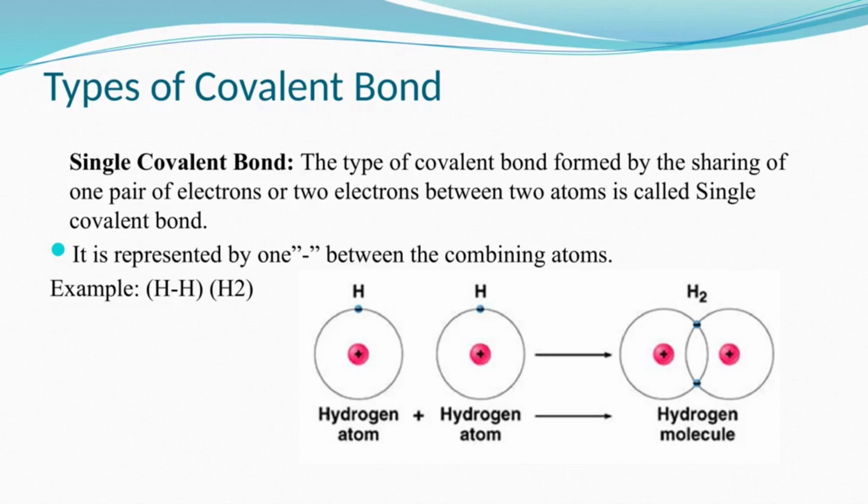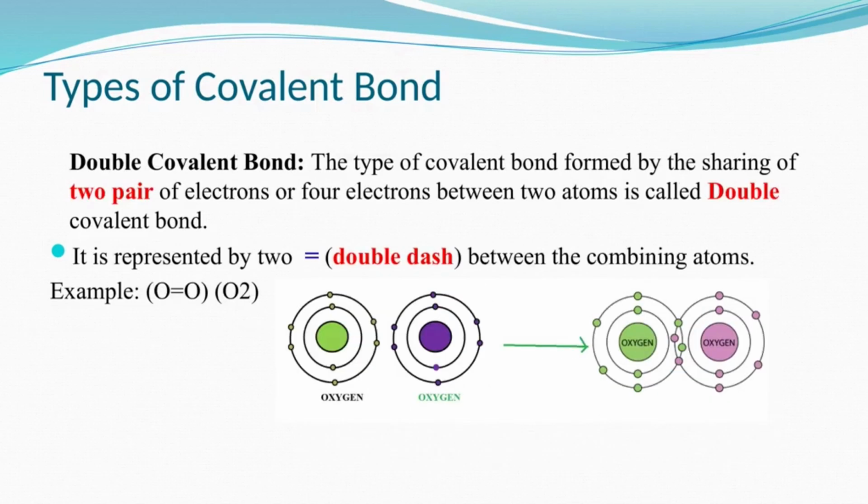Okay. Now, the next type is the double covalent bond. Next slide. So, double covalent bond: the type of covalent bond formed by the sharing of 2 pairs of electrons, or 4 electrons, between 2 atoms is called a double covalent bond. It is represented by a double dash between the combining atoms. The example is O2. The diagram shows how the double covalent bond is formed in oxygen. Okay. Now, next slide.